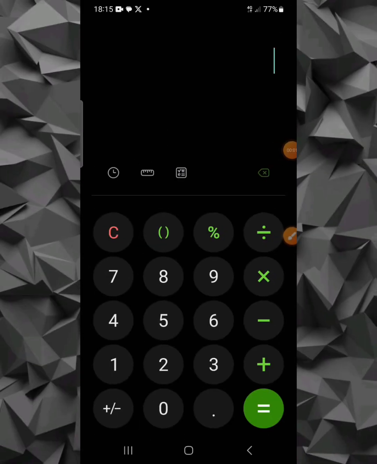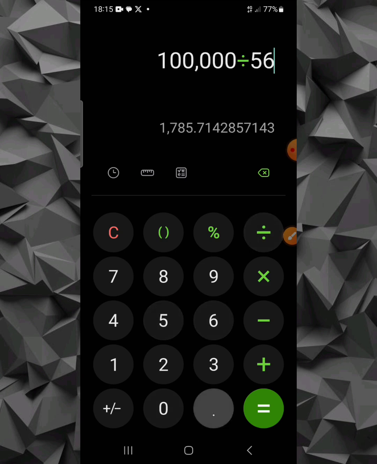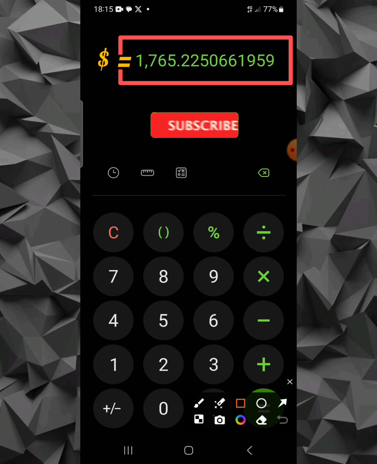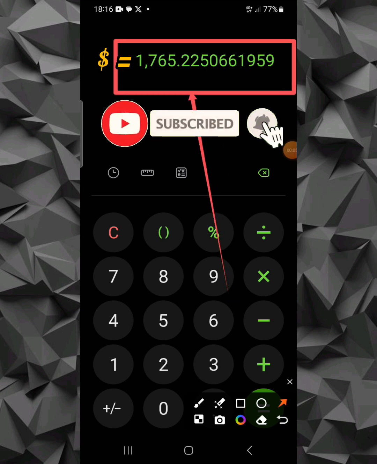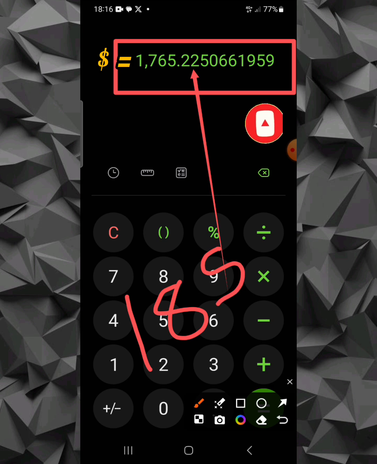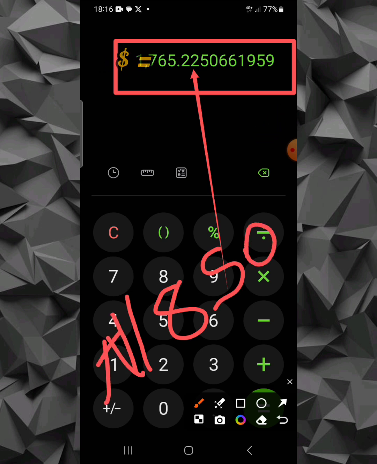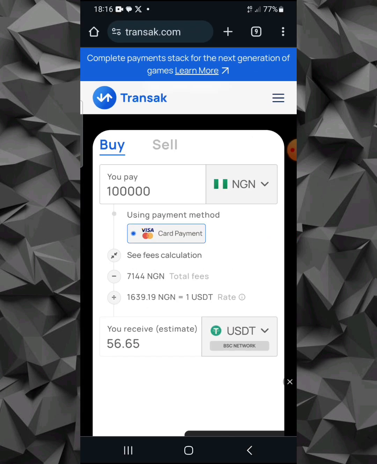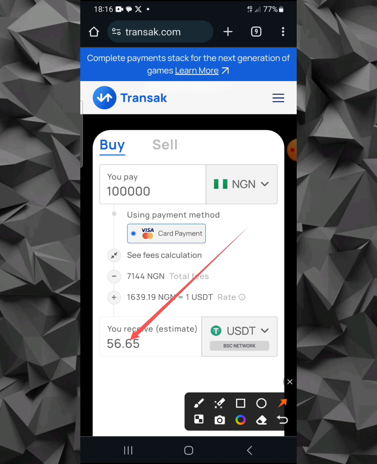If we should check the rate right now, we do the basic calculations: 100,000 naira divided by 56.65. You guys can see this is the current rate on Transak. If you get it from Transak like this, at this rate, you can sell for up to 1,850 naira on Binance P2P. And this means a lot of profit. Now, if you're even going to be selling this 56.65 USDT, before, with 100,000 naira, you would receive about